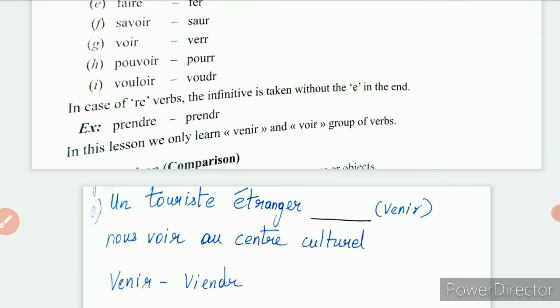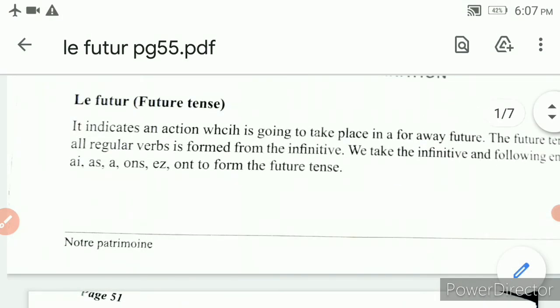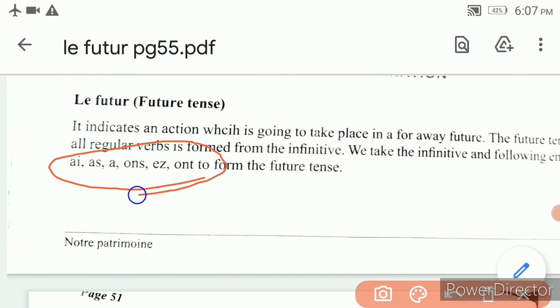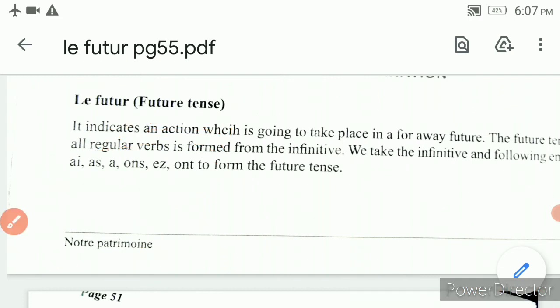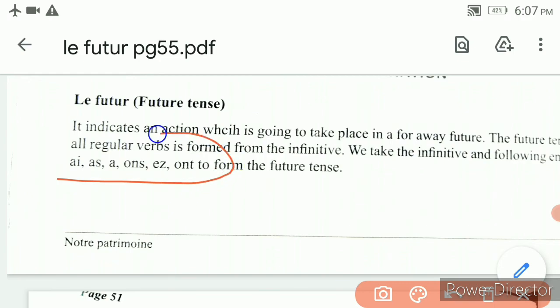Hope it is clear. So I request you to write these notes in your classwork for your better understanding. You have to be very thorough with these endings. Usually you will get confused with these endings. You should be very thorough with the ER verb conjugation, the IR verb conjugation, the TIR verb, and for RE verbs you have to remove the E at the last and add these endings.